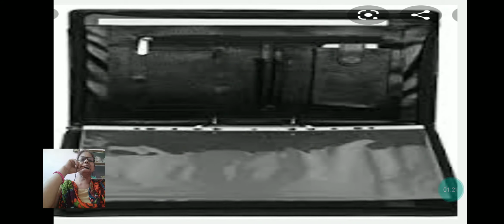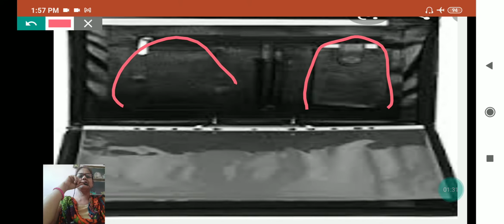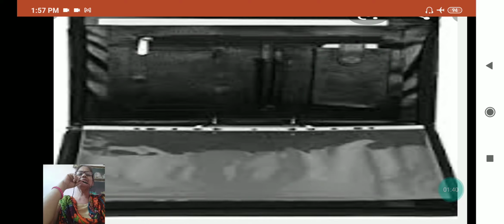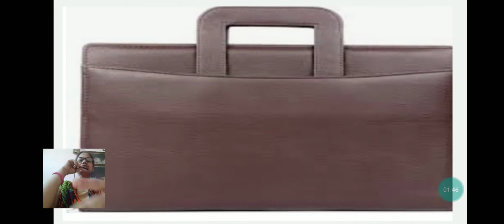See, this is a briefcase in which folders are kept. This is also called an office briefcase, because you will see many pouches are made here, like envelopes, just like folders. Here the leaflets are made. So this is a briefcase in which we keep some documents. See, that was the open part of that briefcase. This is the closed part.